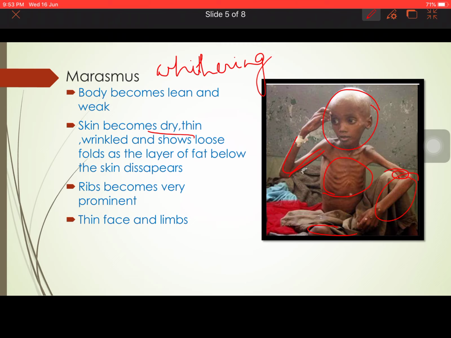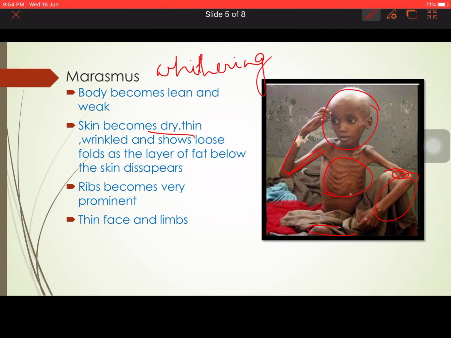cured. Now, there might be an absence of mother's milk, so you can even provide the child with cow's milk, and this will provide the child with the appropriate nutrition which is required. So in place of mother's milk, if you are replacing it with cow's milk, it's well and good. So marasmus can be cured. It is a protein, fat as well as carbohydrate deficiency disorder which can be cured, and we can bring this diseased individual back to a normal life.